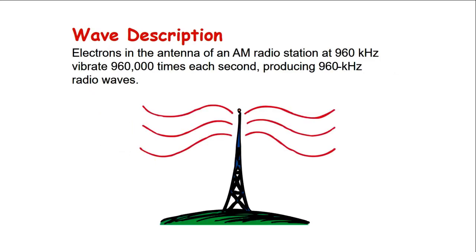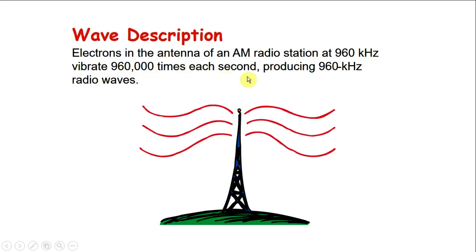Let's look at this example. You have here a tower, and at the top of the tower there is an antenna. Now, an antenna is just a metal bar, and there are electrons, free electrons, that move. As these electrons vibrate, for example, in this example, it says that the electrons are vibrating at 960,000 times each second.